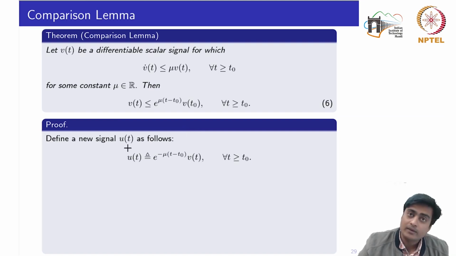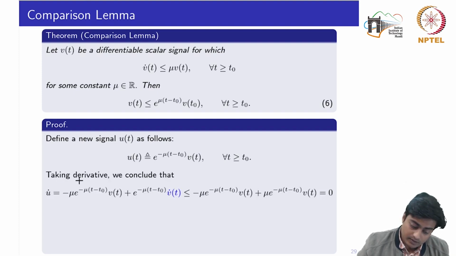So let's define a new signal u of t, which is given by the exponential of minus mu (t minus t naught) times V of t. Here we have made no assumptions on the constant mu. This mu could be positive or could be negative. So taking the derivative of the signal, we use the chain rule for derivatives: derivative of first into second plus first into the derivative of second.